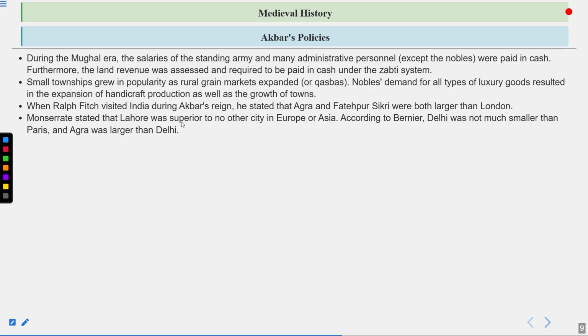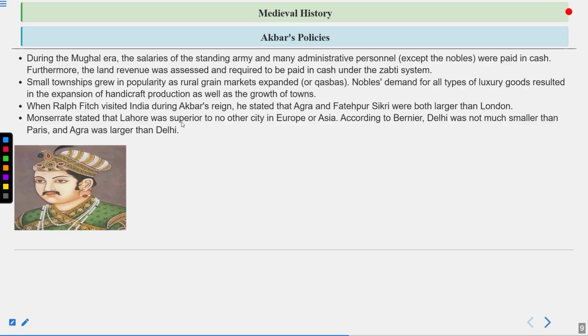Montserrat stated that Lahore was superior to no other city in Europe or Asia. And according to Bernier, Delhi was not much smaller than Paris and Agra was larger than Delhi. So these are some of the statements given by the travelers of that time like Bernier and Montserrat. These are the things that were being praised by the travelers, and other things that we can understand regarding the economy of Akbar's time.